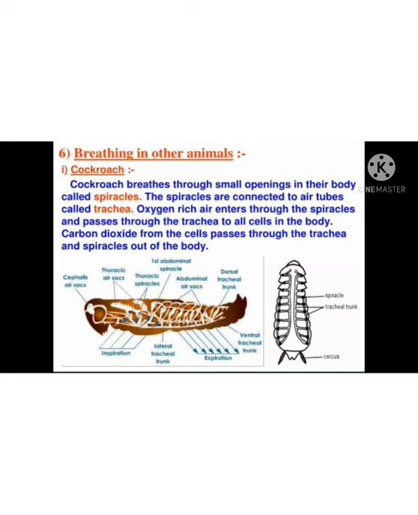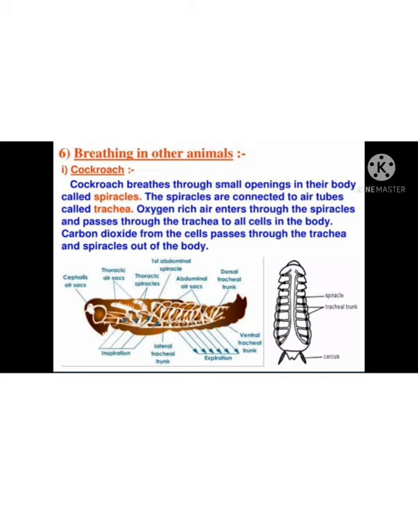You can see that many spiracles are there that are connected to a trachea. Oxygen-rich air enters through the spiracles and passes through the trachea to all the cells in the body. So what happens? Air from outside enters through the spiracles into the body and moves to the trachea, and from the trachea it is passed into all the parts, all the cells of the cockroach body.